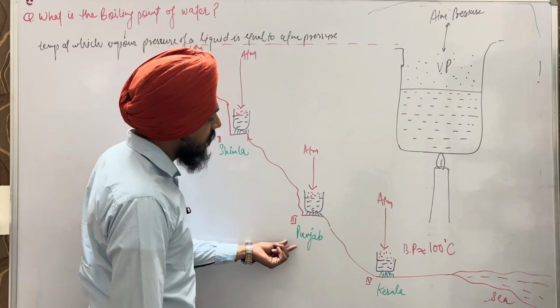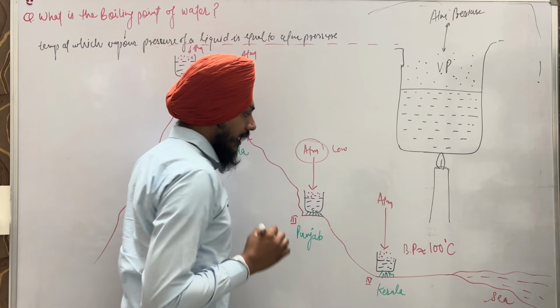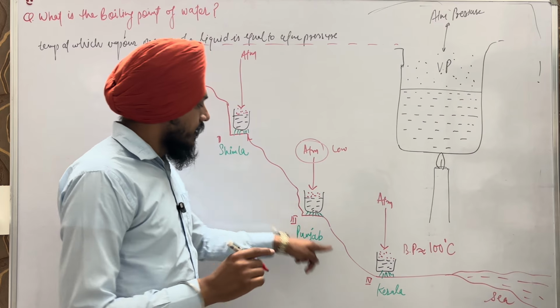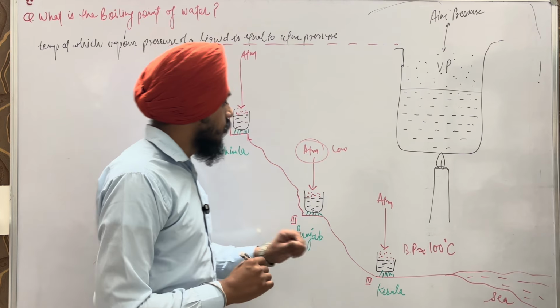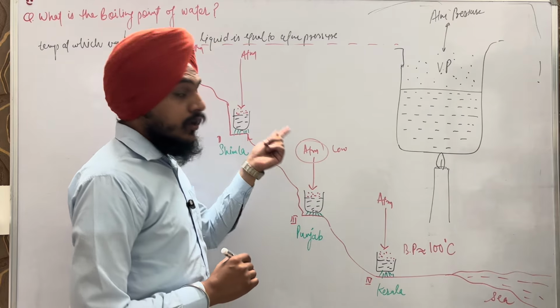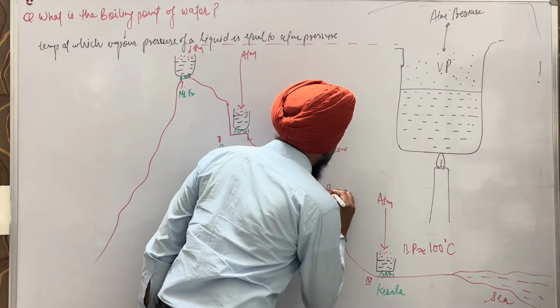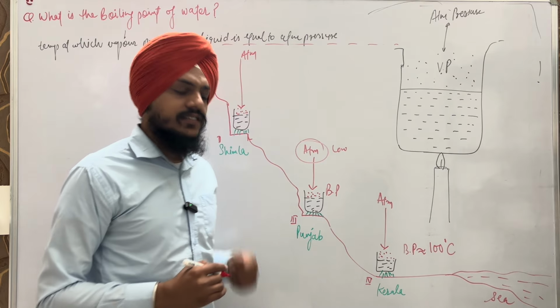In Punjab, atmospheric pressure is low as compared to Kerala. Is it clear to you? Here the vapor pressure becomes equal to atmospheric pressure to reach its boiling point, so the boiling point of water is different than in Kerala. Why is it different?